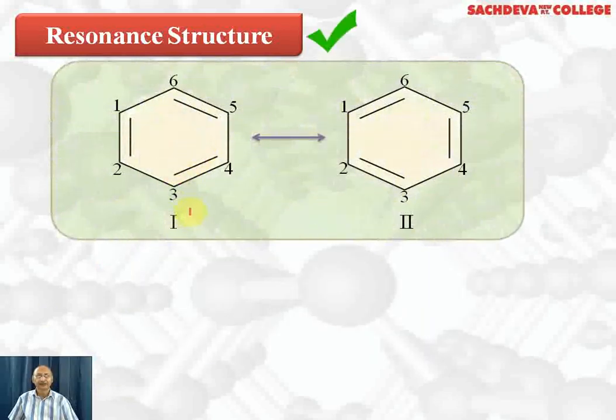Now we will take up resonating structures and resonance effect. We'll also take hyperconjugation and types of organic reactions. So first we are taking resonating structures.